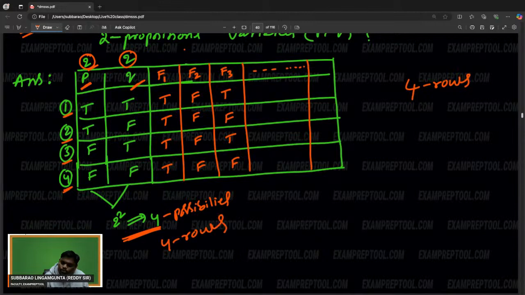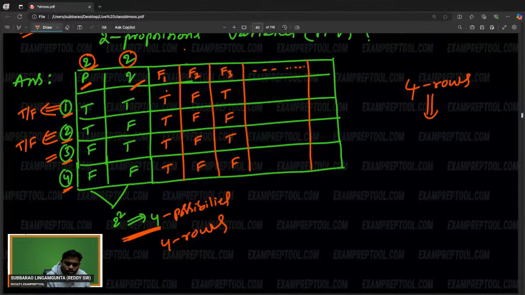Remember, four rows possible. Every row has two choices. See, four rows in this area. First row has two choices, true or false. Second row also has two choices, true or false. Third row also, and fourth row also, true or false.